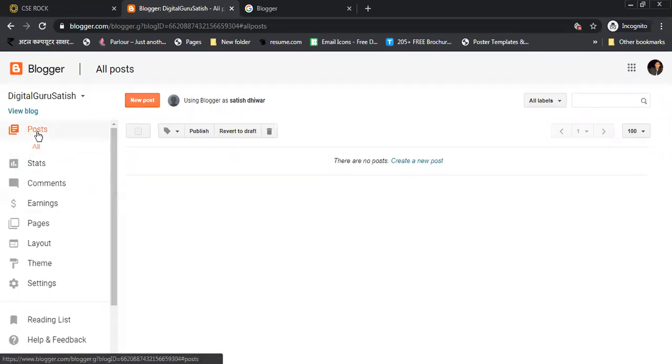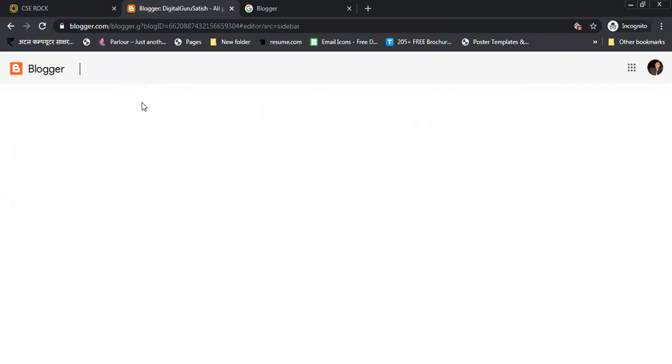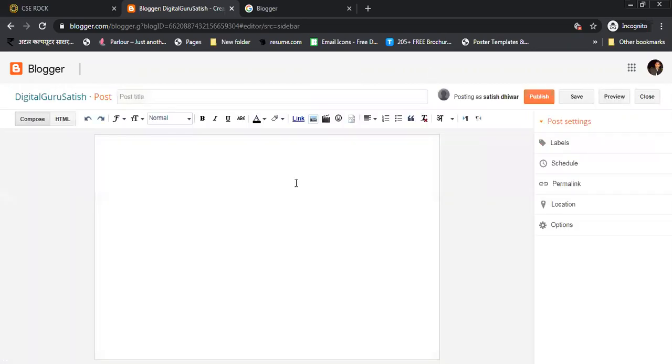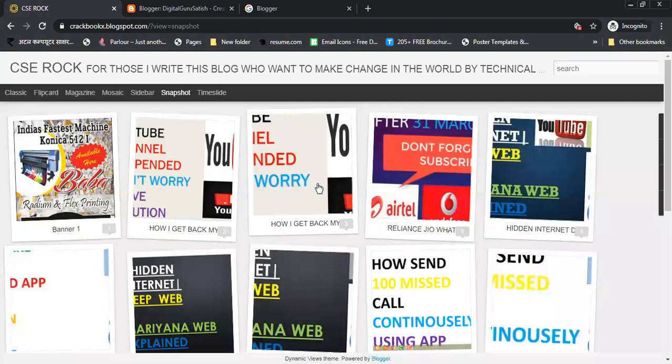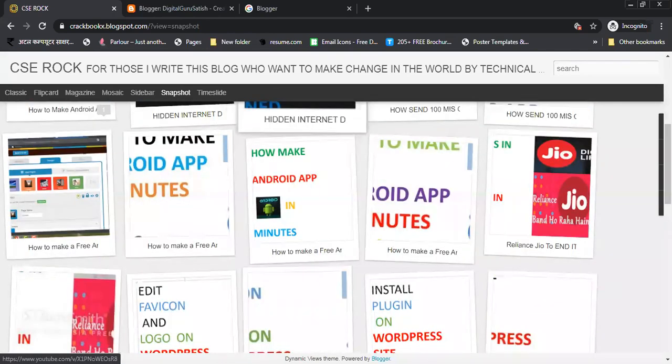When you click on posts, you can see one window will open like this. Here there is no post you created. So first you need to create a new post. Click on new post, one more page will open, and when the page opens, you need to create a post. So I'm copying and pasting. I will not create a post myself, but I'm teaching you how you can create one.